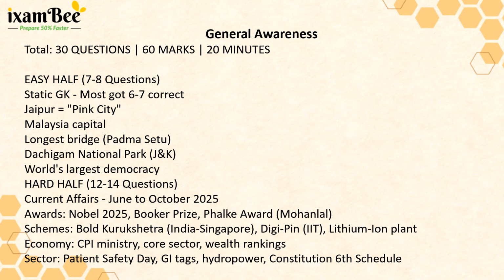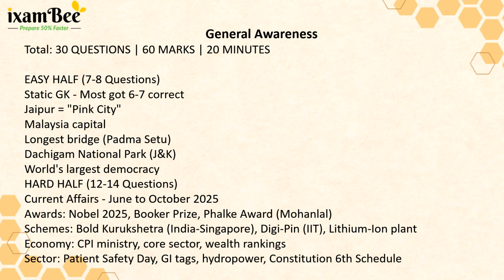Next comes the general awareness section. It had 30 questions for 60 marks to be done in 20 minutes. The GA section was divided roughly in half between static GK and current affairs. Talking about static GK, about 7 to 8 questions were straightforward static GK questions. Most students got around 6 to 7 of these right.